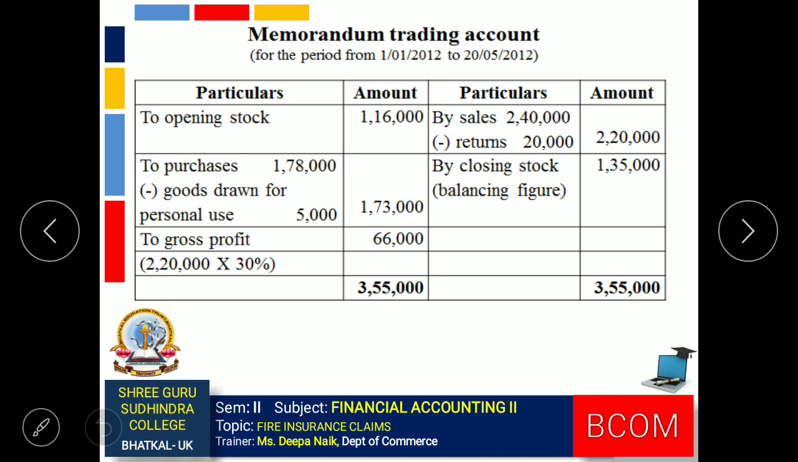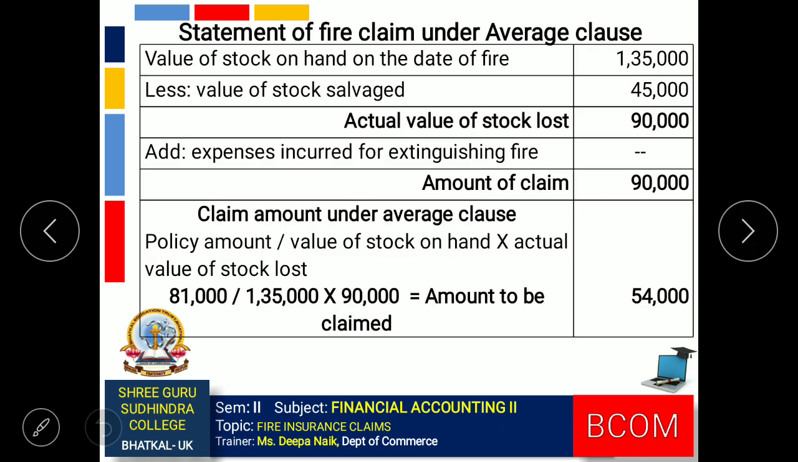Based on sales, we will find the gross profit. The gross profit rate is 30%, so the amount of gross profit we get is 66,000. When we close the account, we get the closing stock of 1,35,000. This is the value of stock on the date of fire. Using this value, we can now prepare the statement of fire claim. Value of stock on the date of fire 1,35,000 minus the salvage stock 45,000. So the actual value of stock lost is 90,000.